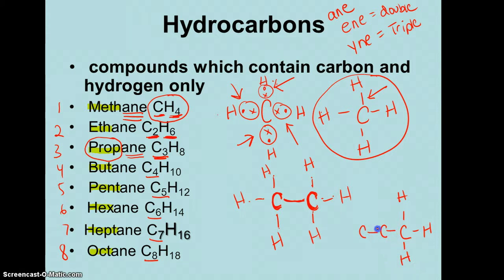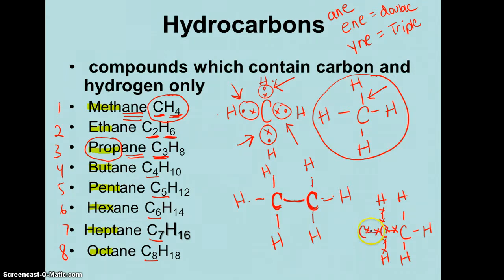What about this carbon? I've already got 2 right here. It's sharing a pair of electrons with this carbon. It's sharing a pair of electrons with this carbon. I only have room for 2 hydrogens. Now it has 8. 1, 2, 3, 4, 5, 6, 7, and 8 to be completely happy.